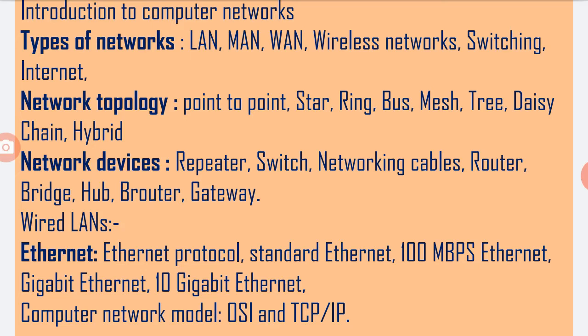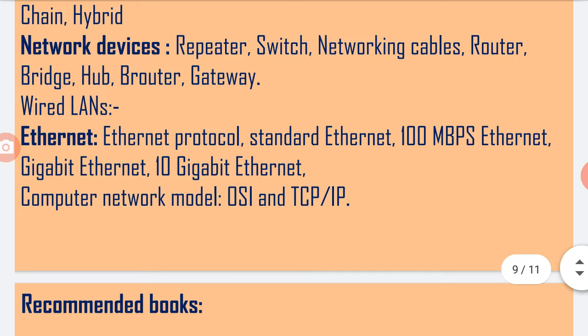The next topic of this chapter is Ethernet protocols: standard Ethernet, 100 Mbps Ethernet, gigabit Ethernet, 10 gigabit Ethernet. The last topic of this chapter is computer network models.